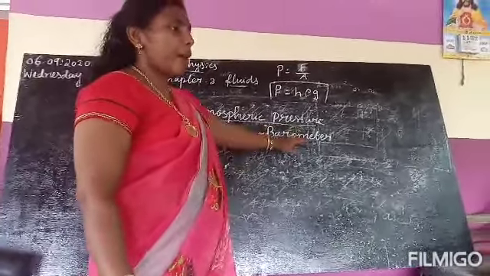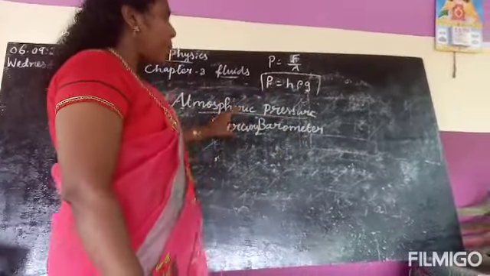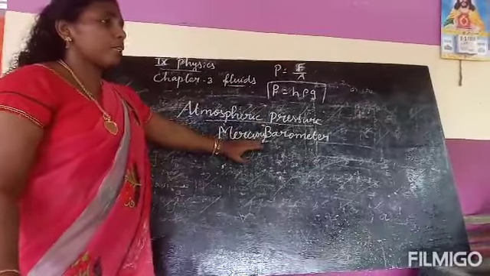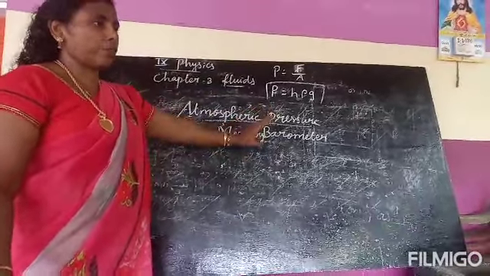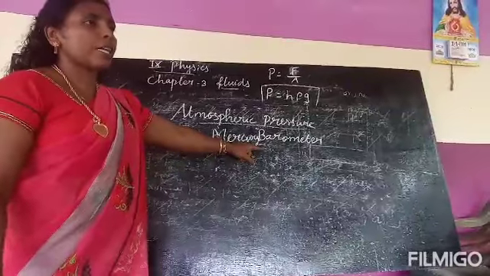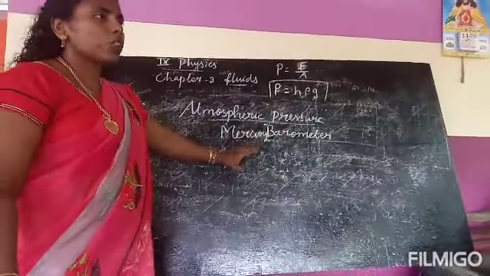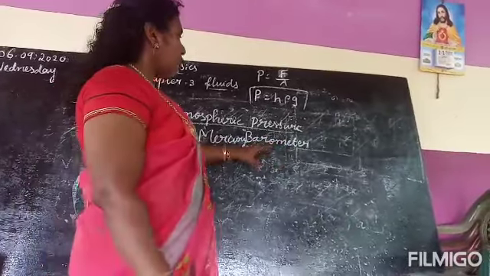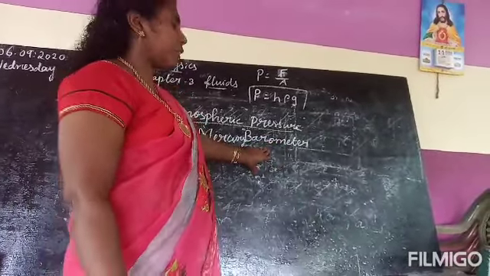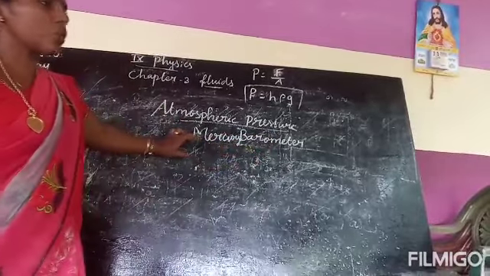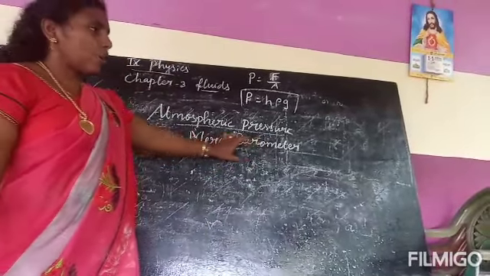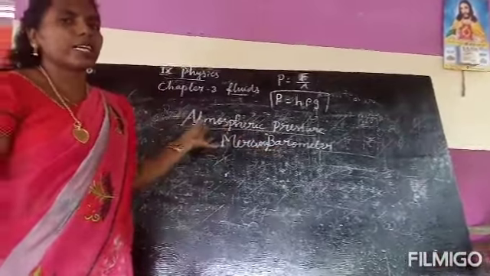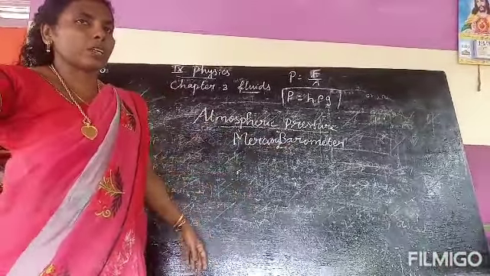Which one? Mercury barometer. Now, we can learn about this barometer. What is the use of this barometer? To measure the atmospheric pressure of the earth. Who found out this barometer? Torricelli, the Italian physicist Torricelli found out this mercury barometer. What is the use of this mercury barometer? To measure the atmospheric pressure.